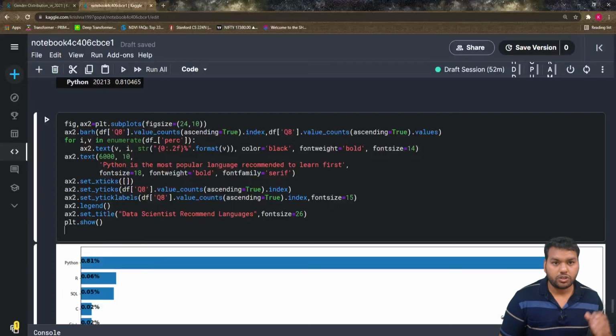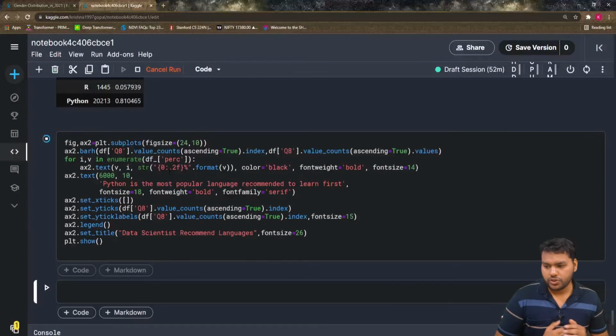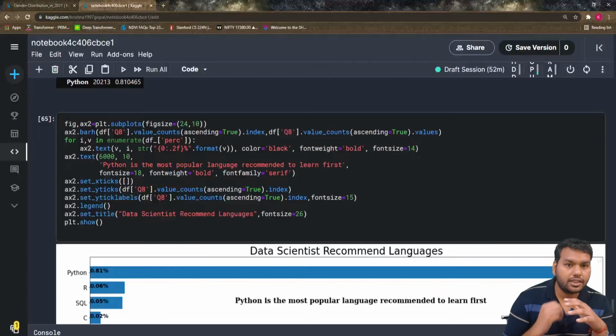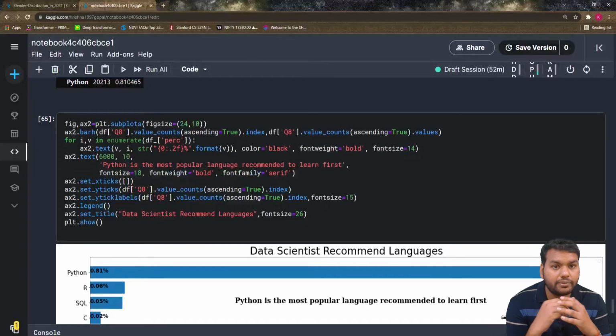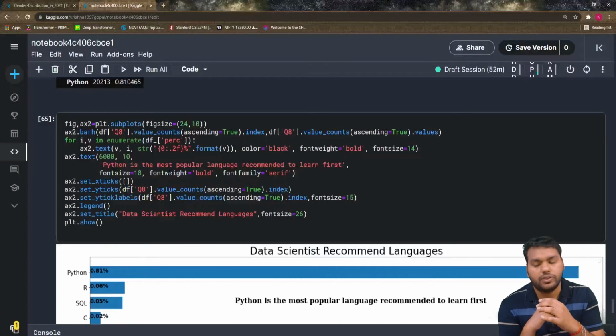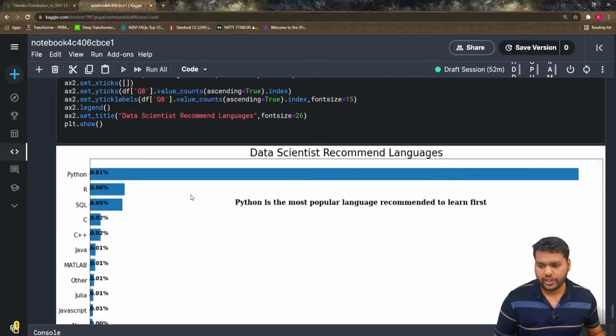We use a legend because we have to show the label, and we give the set title, that is data scientist recommended languages. We give the font size, and we call plt.show, because this exercise we did many times, even in the last 5 parts. So I am not wasting time writing the code again. I just explain it, and this is the curve we get.